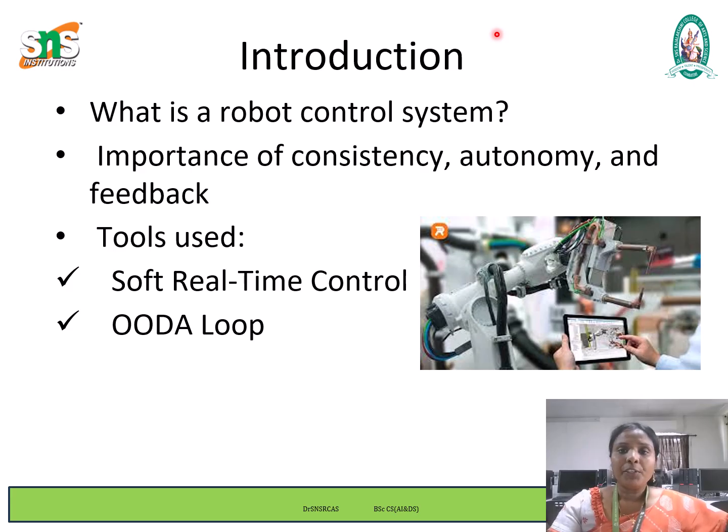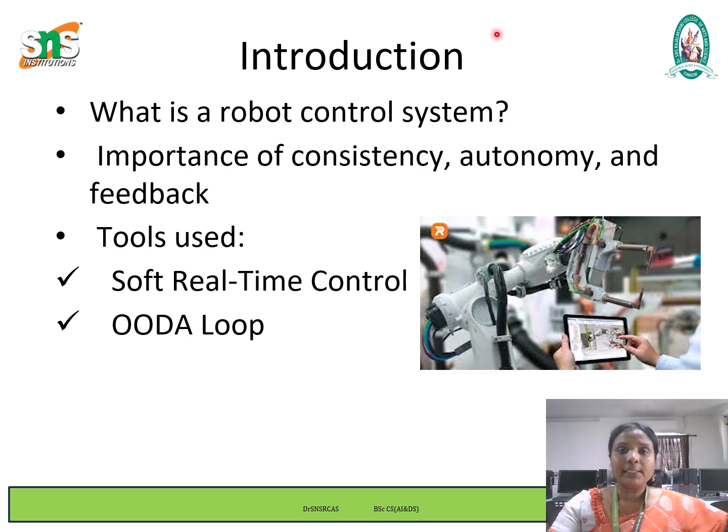The tools we are using are soft real-time control and the OODA loop. Soft real-time control refers to a control approach where timing constraints are important but not absolutely critical. It is sufficient for most robotic applications where occasional delays are tolerable.